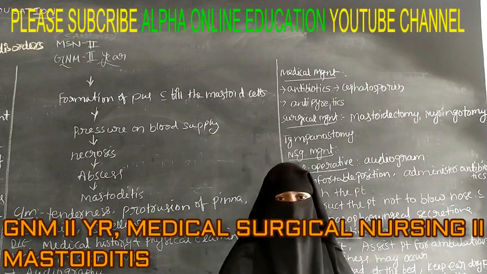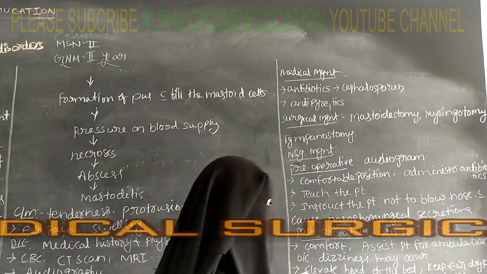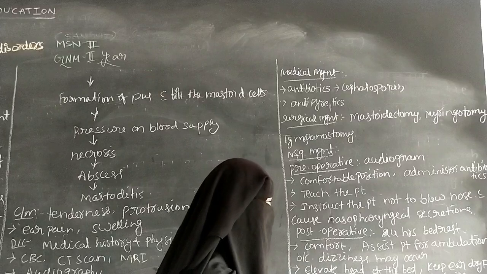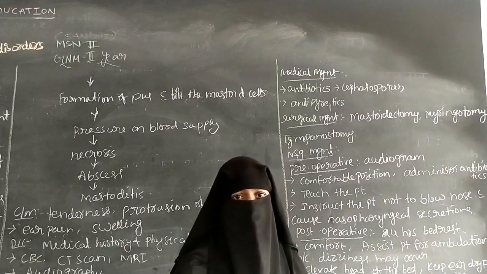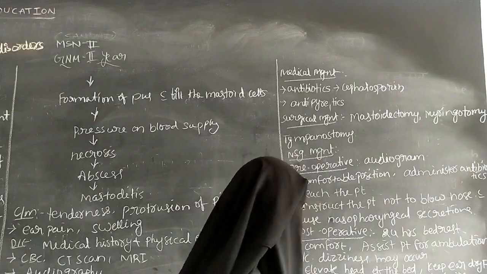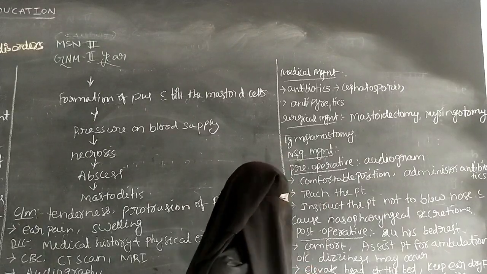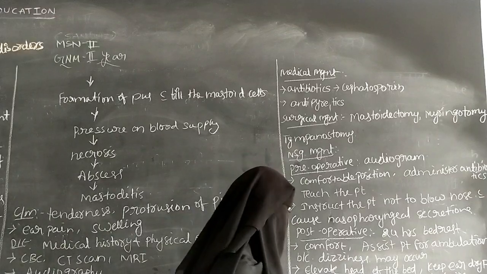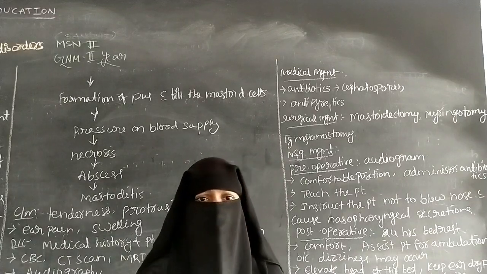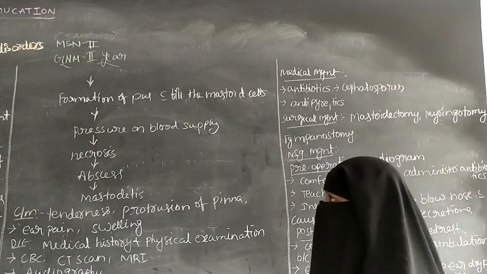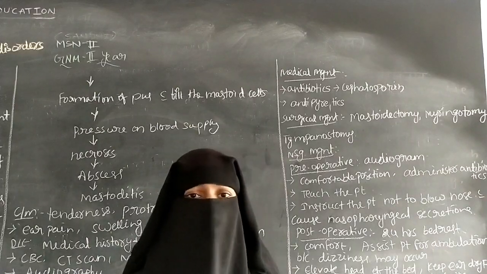So that is the post-operative care. It includes 24 hours of bed rest, a comfortable position, and assisting the patient for ambulation because the patient may have vertigo and dizziness. And elevate the head end of the bed, keep the ear dry for 4 to 6 weeks, and the dressing can be done. This is the post-operative care. So it completes the mastoiditis.